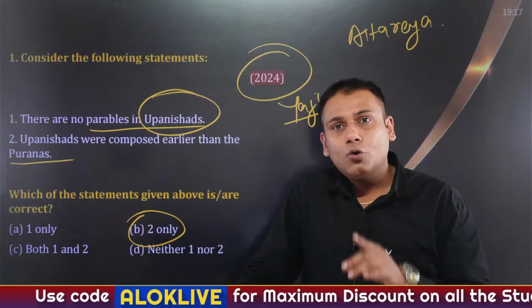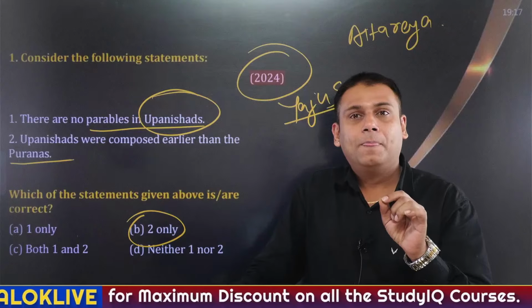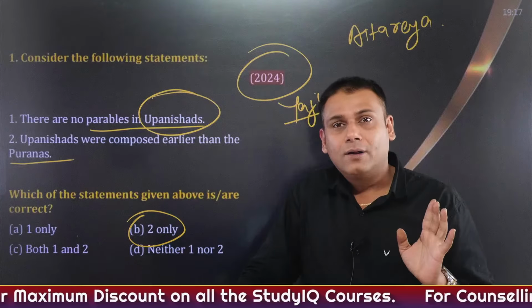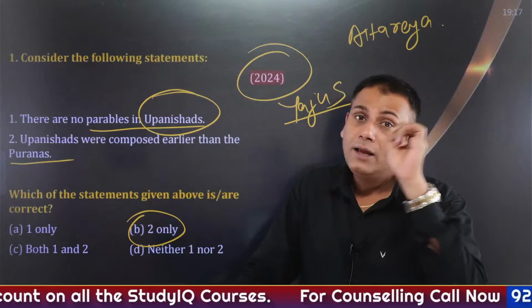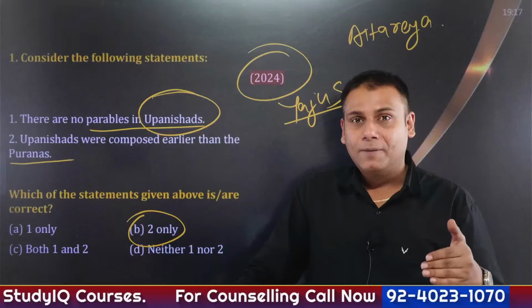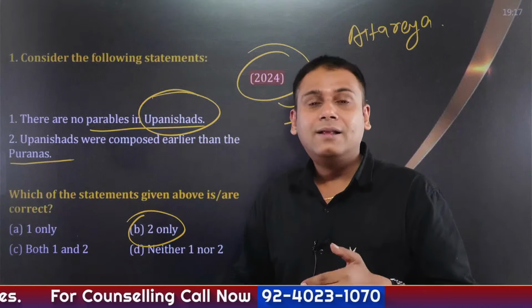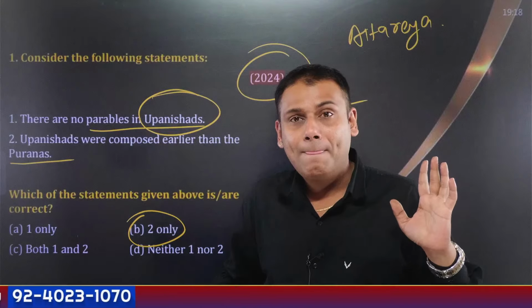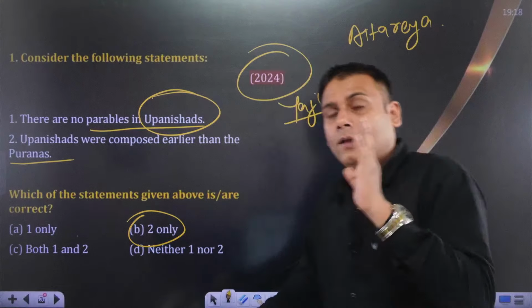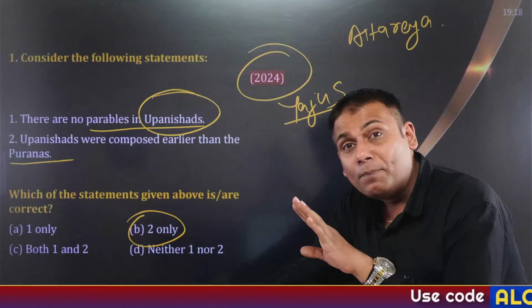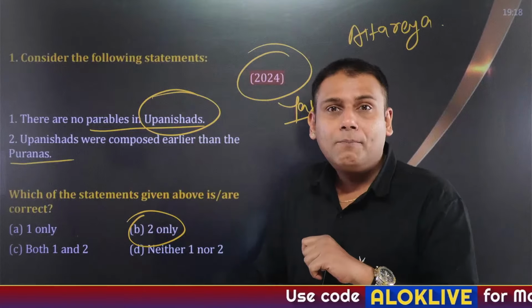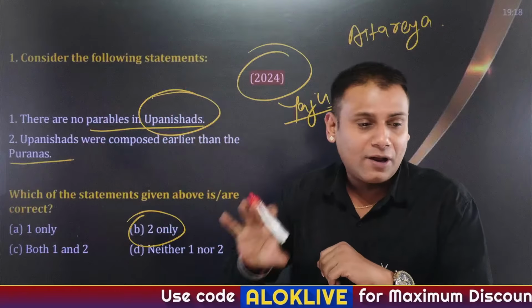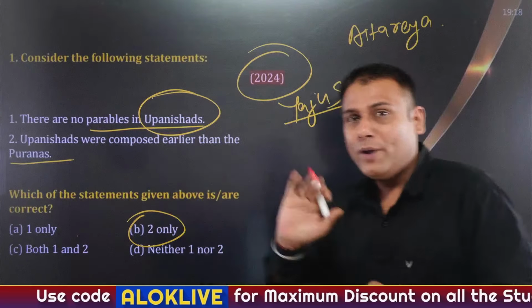From the perspective of Vedic literature, there is more emphasis on different aspects of Vedic literature, like Vedanga, that is the 6 limbs of the Vedas. So do focus on that. Clear? This is how you make your preparation more sound and dynamic, because you try to analyze the trend of UPSC.